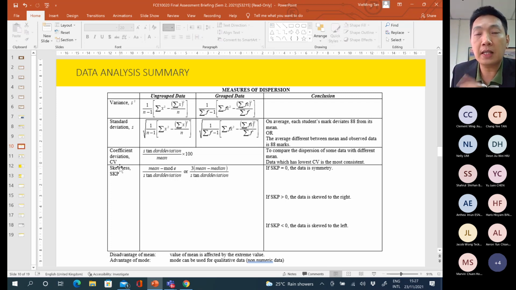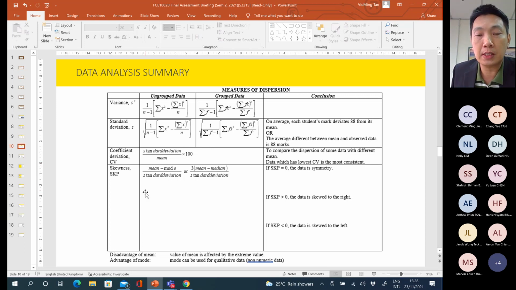Let's say set A has higher CV, so that means set A data is more dispersed. Set A data is more dispersed if it has a higher CV. Usually the CV is in percentage, with the percentage symbol. The opposite of dispersion means consistent. So make sure that you understand this part, CV.